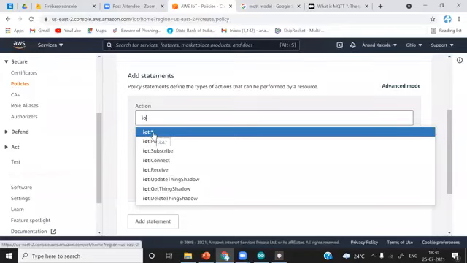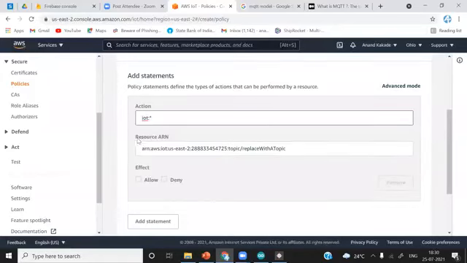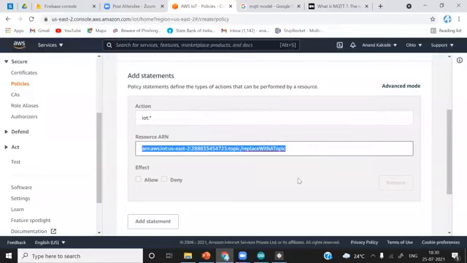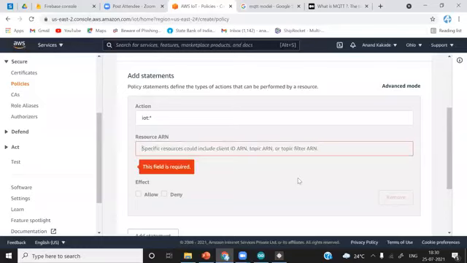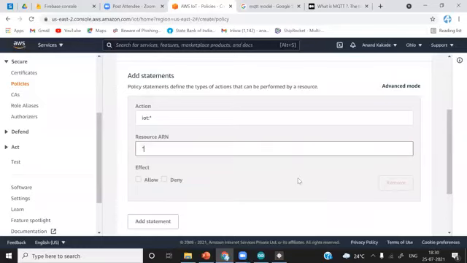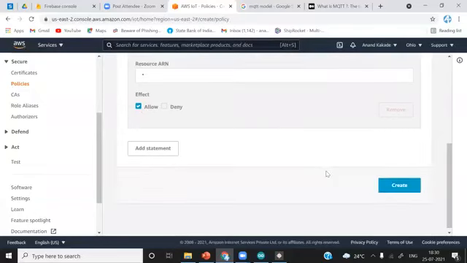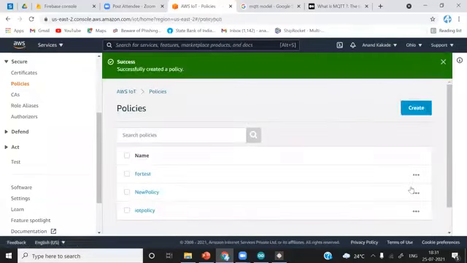So I will simply select this one. And for resource ARN, you have to also give permission here as star. This is very important. If you change it, your client will not be able to connect with AWS IoT.